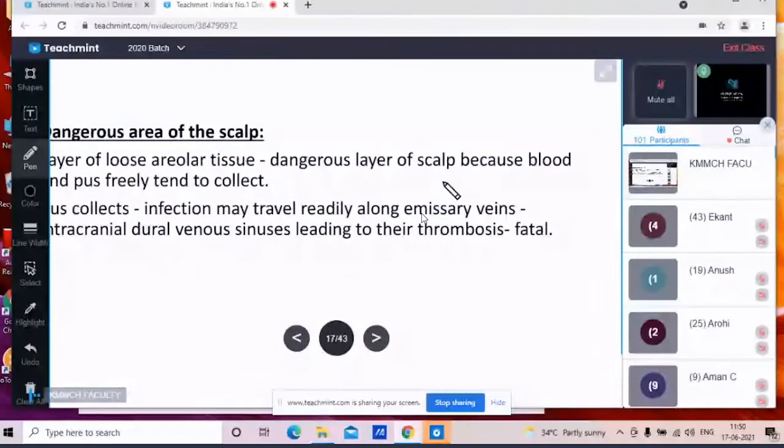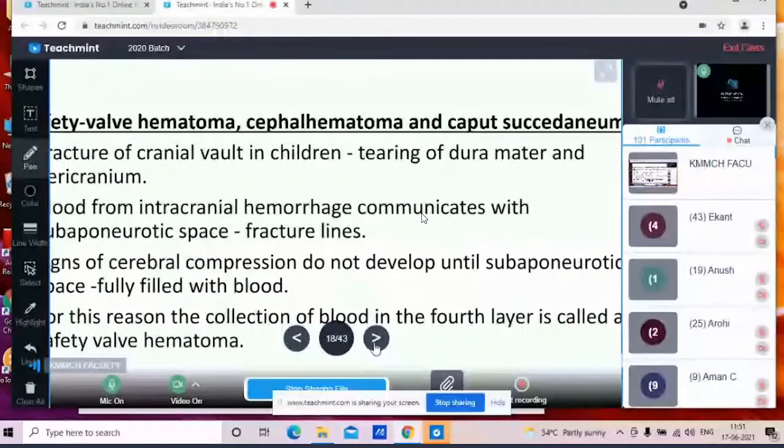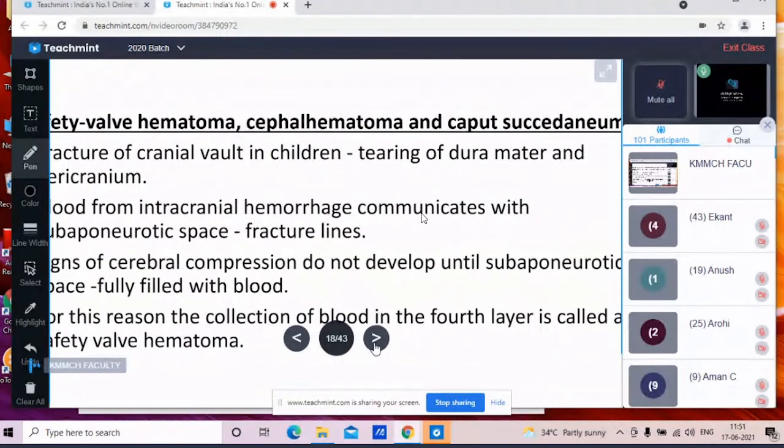Now the other conditions are safety valve hematoma, cephalohematoma, and caput succedaneum. These are the three conditions related to the scalp. So what is safety valve hematoma? We will see. Whenever there is a fracture of the cranial wall, it is mostly associated with tearing of the dura mater and the pericranium. So in such cases, the blood from the intracranial hemorrhage communicates with the subaponeurotic space of the scalp through this fracture line.